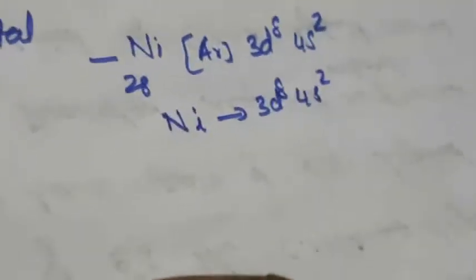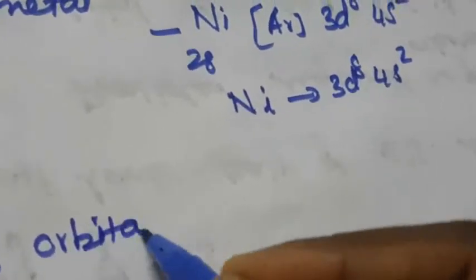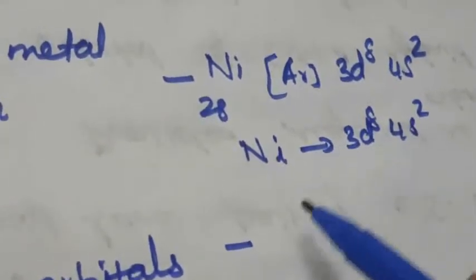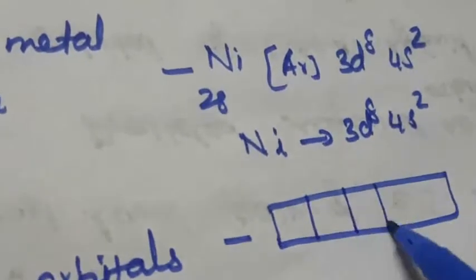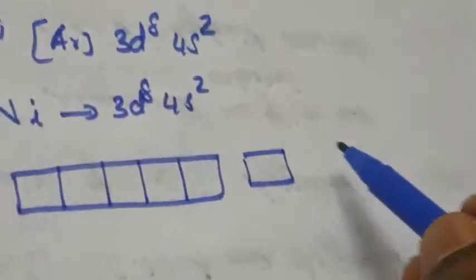So how to write the outer orbitals of the metal atom? We write 3d8 4s2. This is the outer electronic configuration. The next step is to draw the outer orbitals. First one is 3d8. D orbital means 5 orbitals, then 4s, then next is 4p.